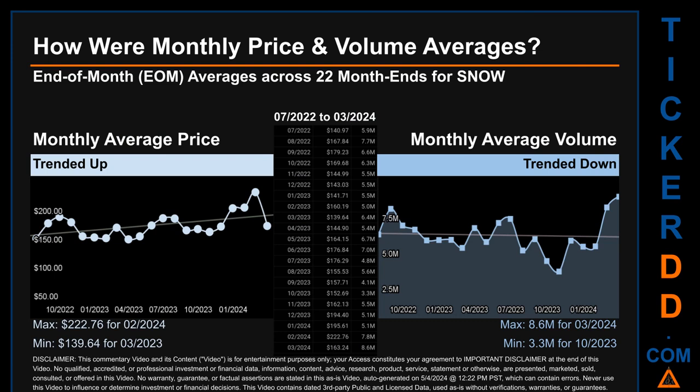The maximum end of month average price was $222.76 for Q2, 2024, while the minimum was $139.64 for Q3, 2023. Looking at volume, Q3 2024 and Q1 2023 respectively saw the highest and lowest monthly average volume at 8.6 million and 3.3 million.